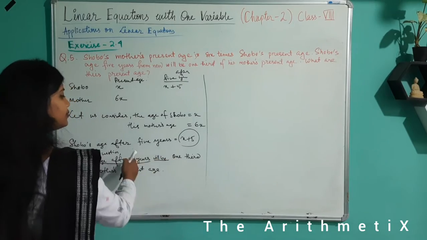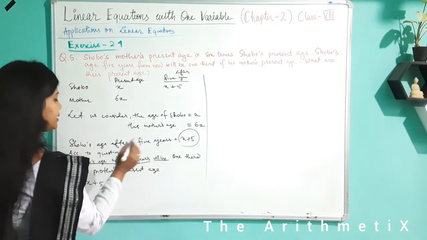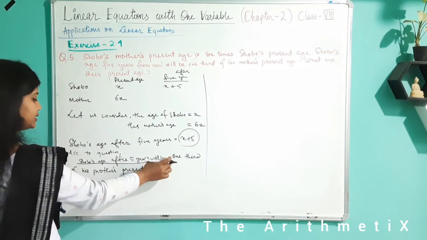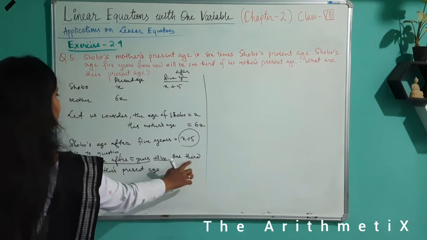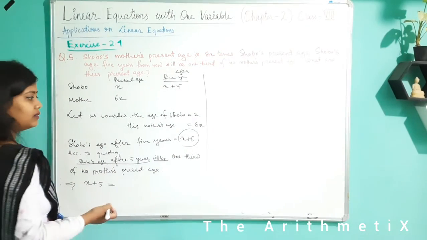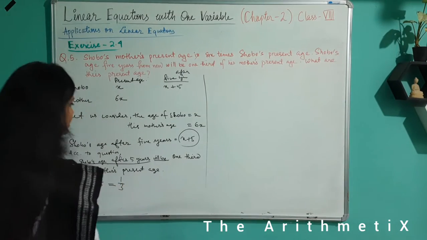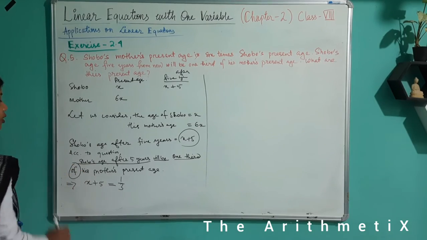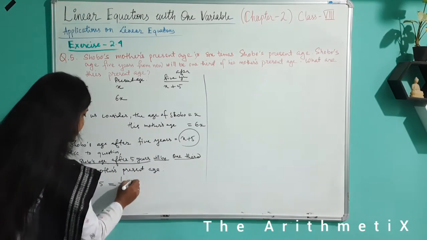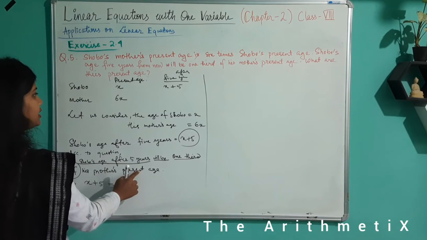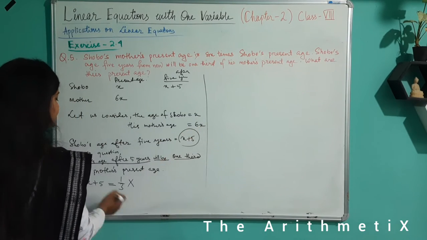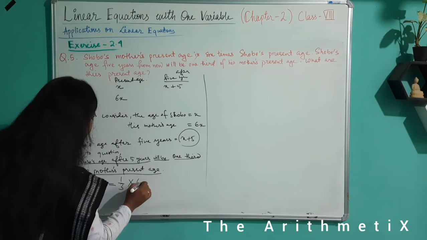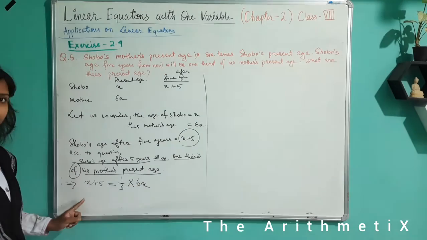"Will be" means it will be equal to something, so replace these words with the equal sign. One third, mathematically, is 1/3. It is simple. "Of" means which sign? This is the multiplication sign. His mother's present age is also written, that is 6x. So replace this phrase of words with 6x. So this is the equation we were searching for.